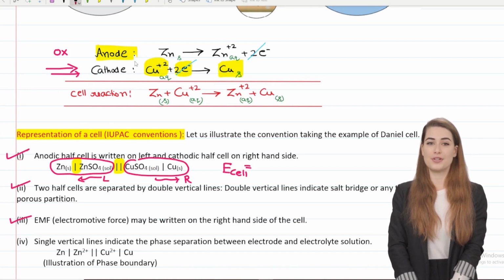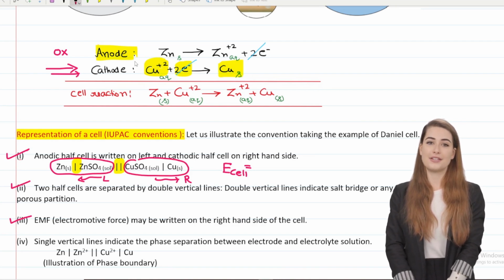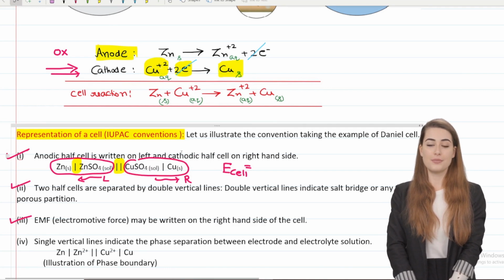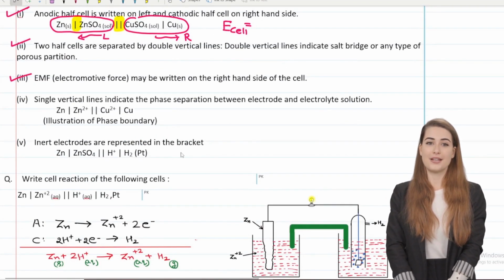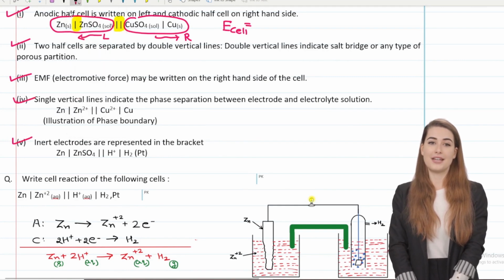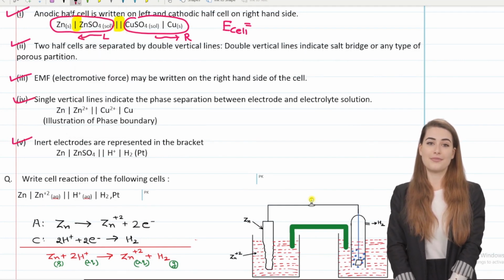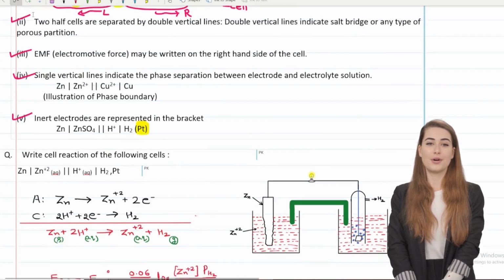Fourth point, we have already told what a single vertical line represents. If there is any reaction in which there is no wire, no metal, then you apply an inert electrode metal from your side, which is called Pt. We call Pt an inert electrode in rule number 5. As we cover the examples, you can see the practical application of all these rules.